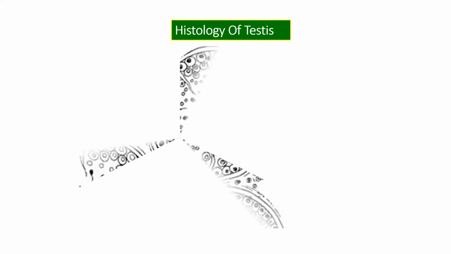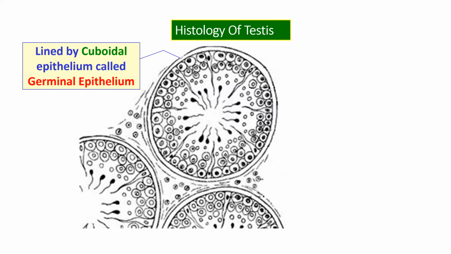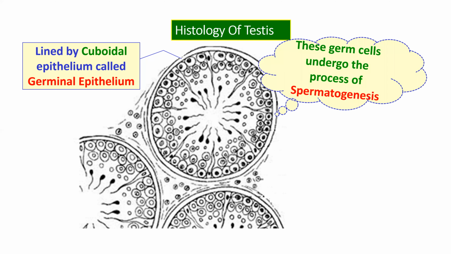This is a diagram which I have already shown you in lecture 2, where we talked about the histology of the testes. The seminiferous tubules are surrounded by a single layer of cuboidal epithelium called the germinal epithelium. These germ cells undergo the process of spermatogenesis.